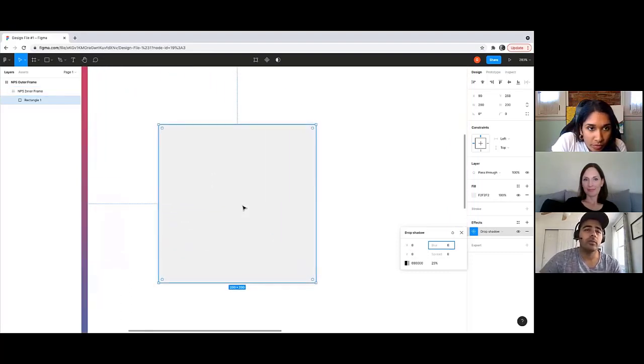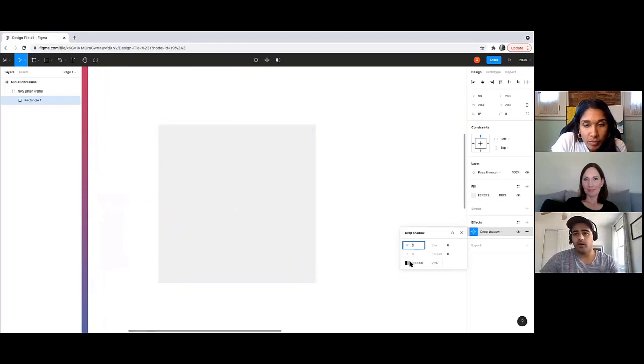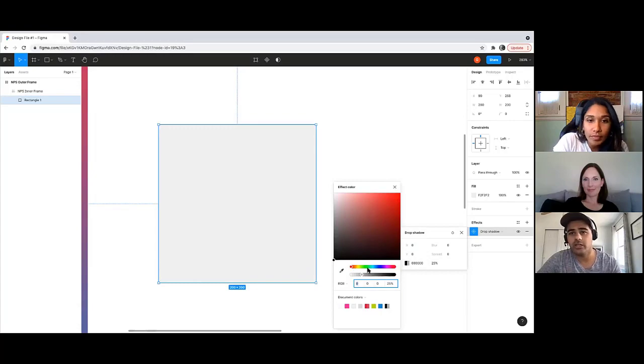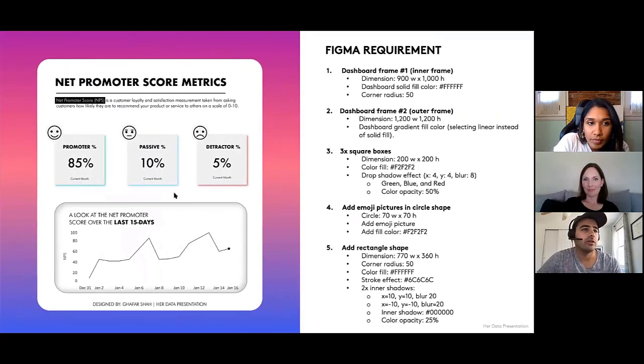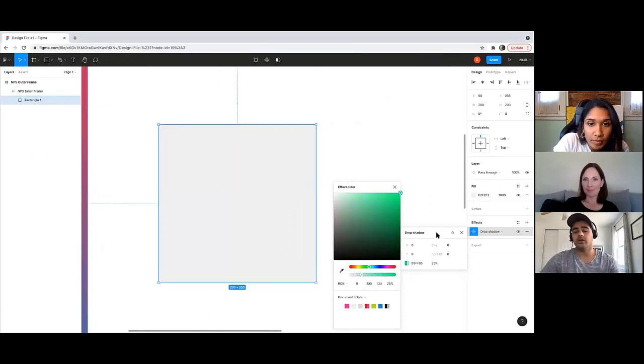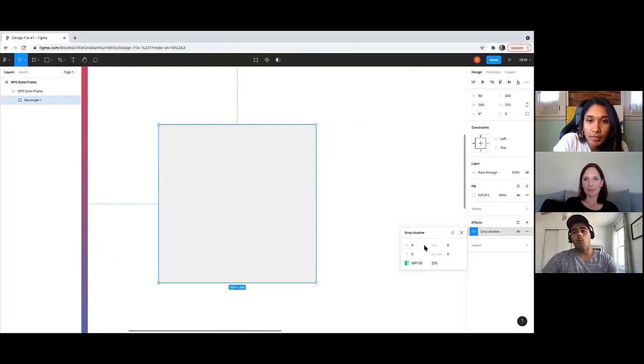If I zoom in on the shape, well, first, let me change the color of this. Let's change it to a green for promoter percentage, really quickly. Okay, so you can't see anything right now, but when I add 4 for X, you notice how it adds the shadow effect over to the right.